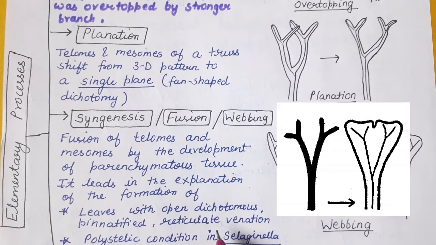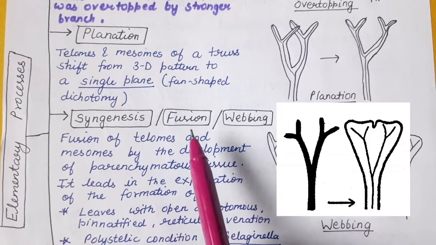So Zimmermann is of the view that these types of leaves may have evolved from the process of fusion or webbing, and the polystelic condition in Selaginella may also have evolved by this process.